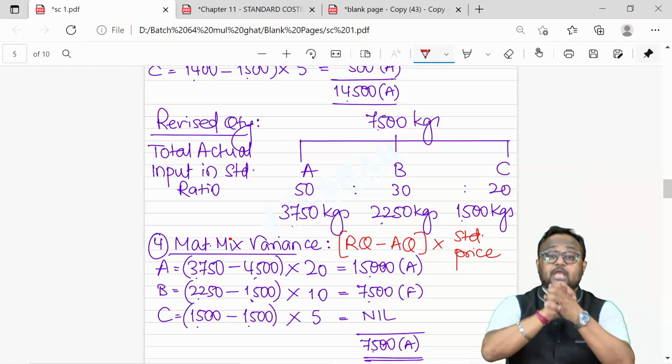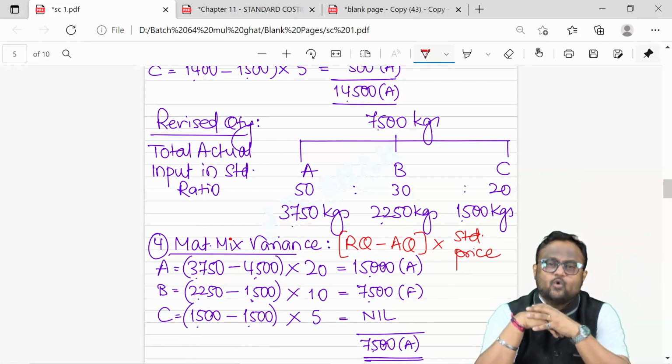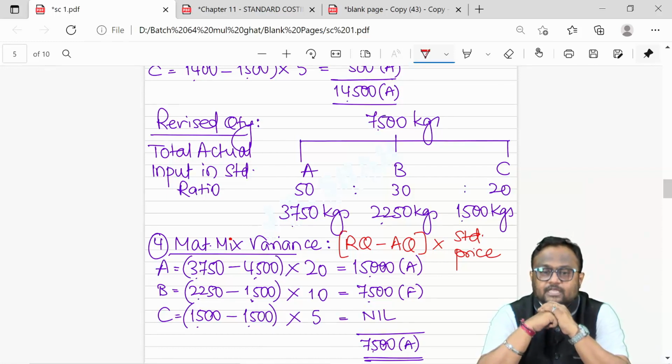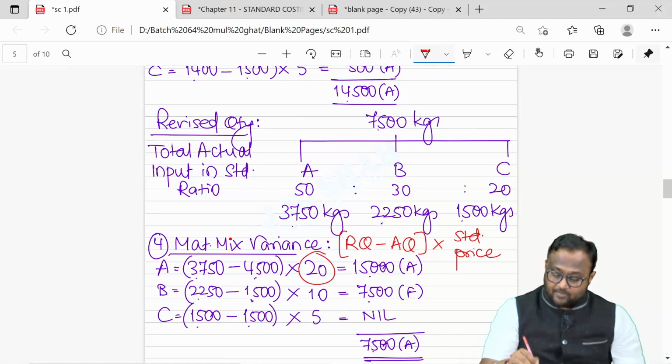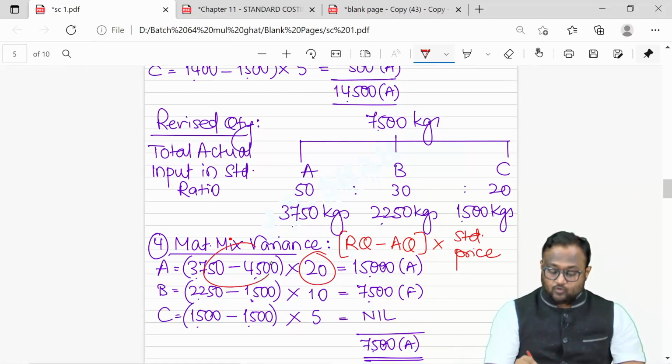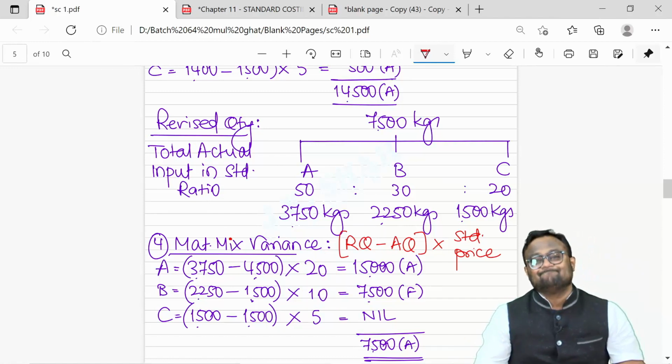15,000 adverse is your adverse variance in case of A, and 7,500 only is your favorable variance in case of B. I told you, the costly material, if it is consumed more, you will never see the impact of cheaper material, even if it is saved. This is what I meant. I hope you understood this part.